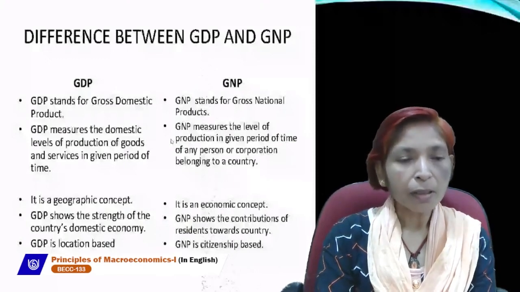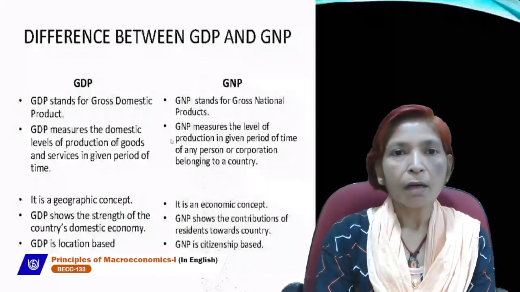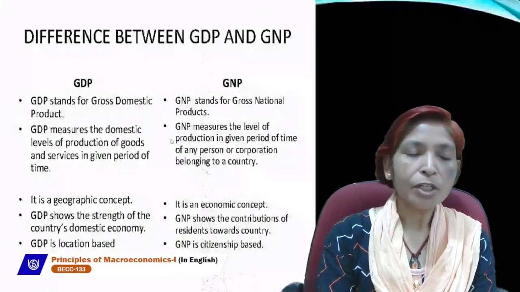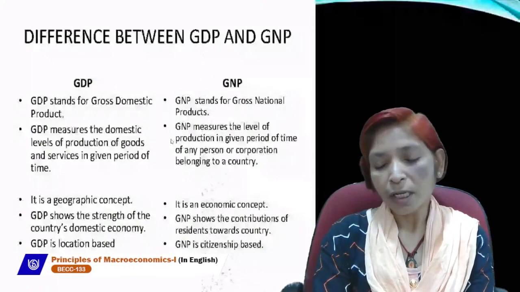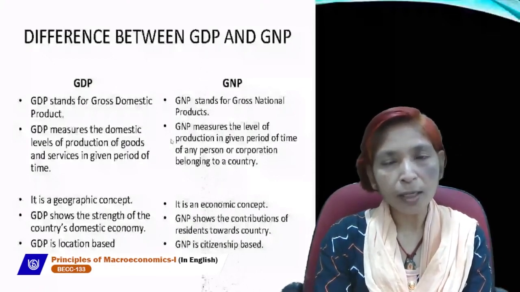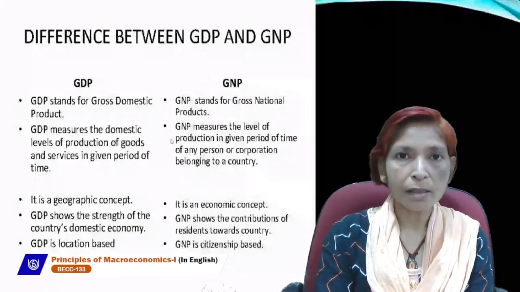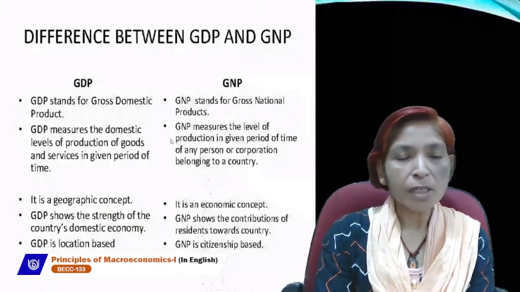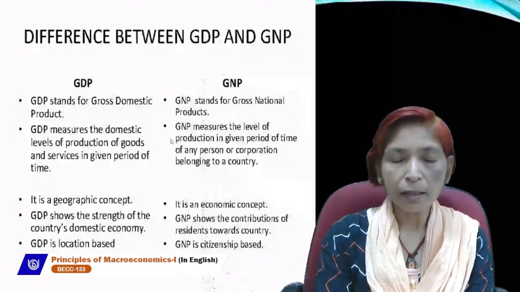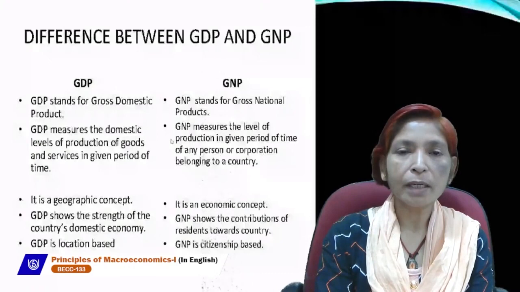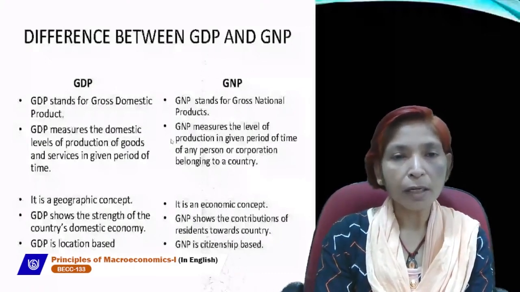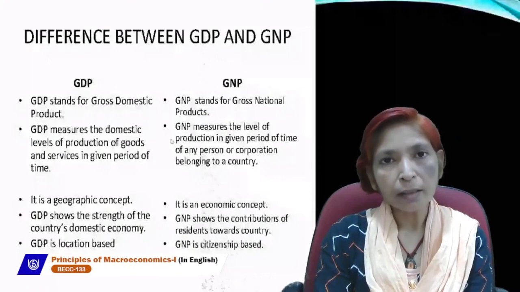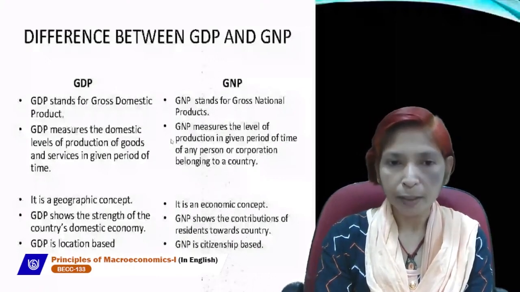For example, our ships earn money from foreign countries for transporting goods and services to other nations. In this case, the income which is received by our country is called part of the domestic territory. All the income which is related with our domestic territory is part of GDP.